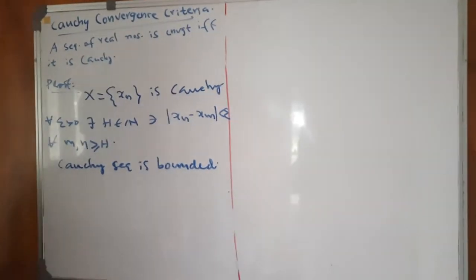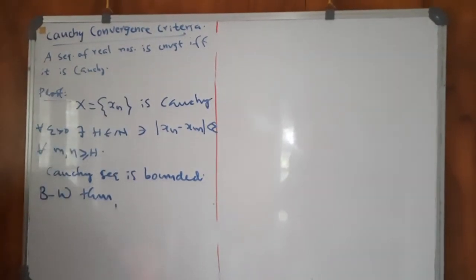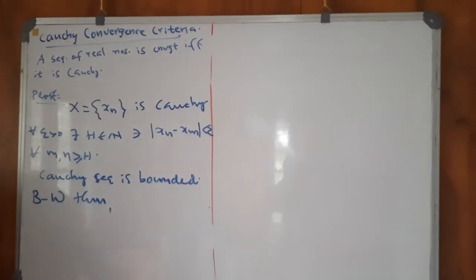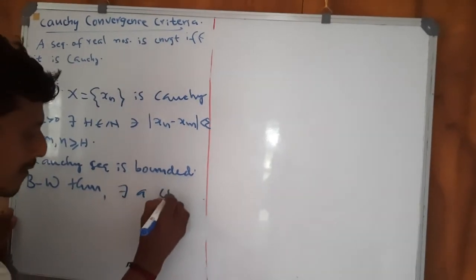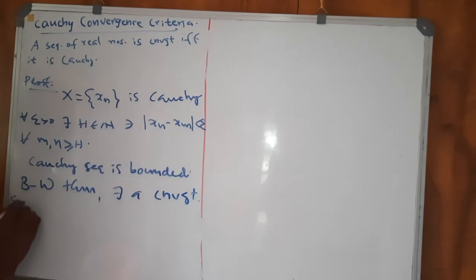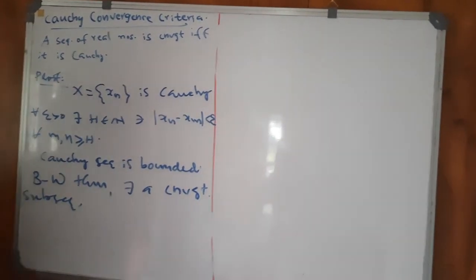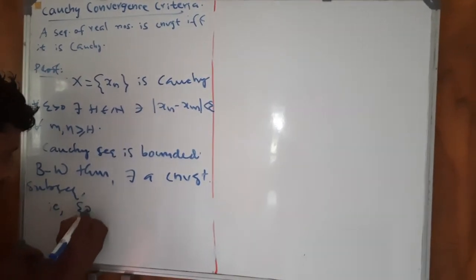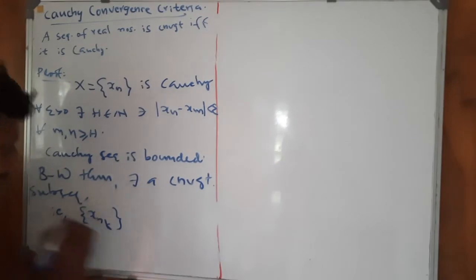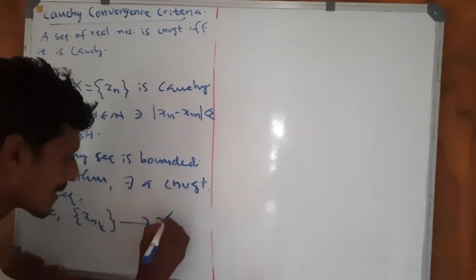Hence, by the Bolzano-Weierstrass theorem, there exists a convergent subsequence of the sequence xn. Say, there exists a subsequence xnk of xn which converges to x star.